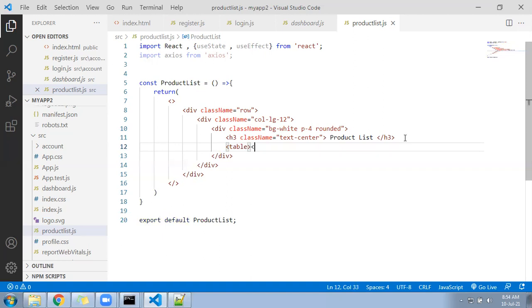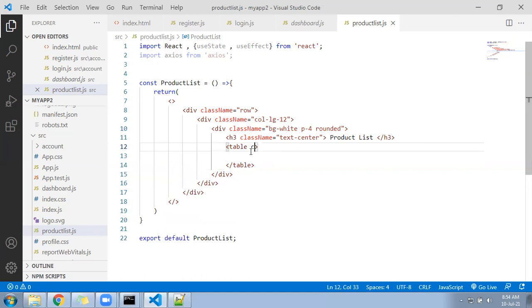Table open, table close. Inside that, we can follow class name equal to table-bordered, and then instead of border you can write striped.